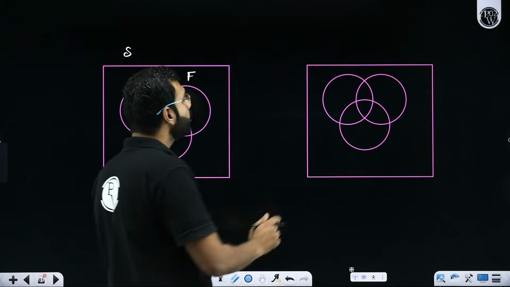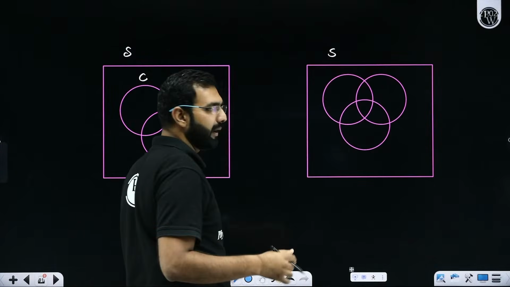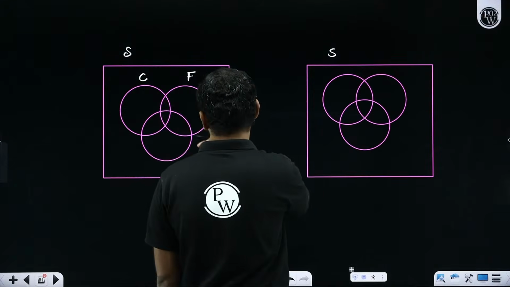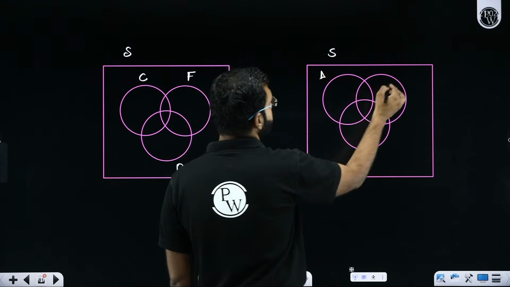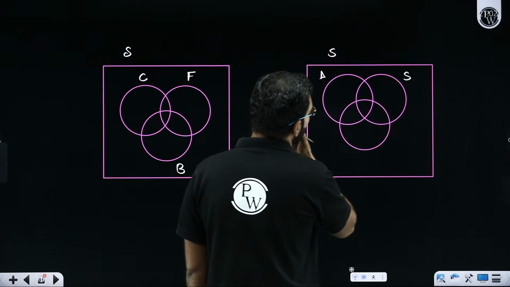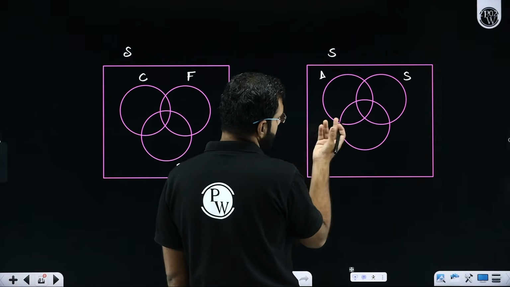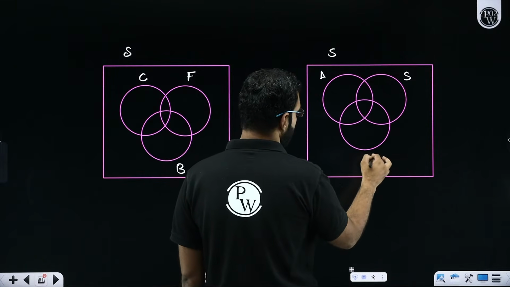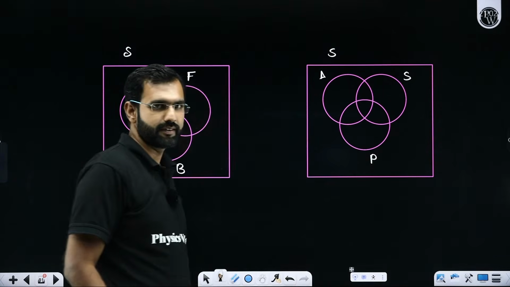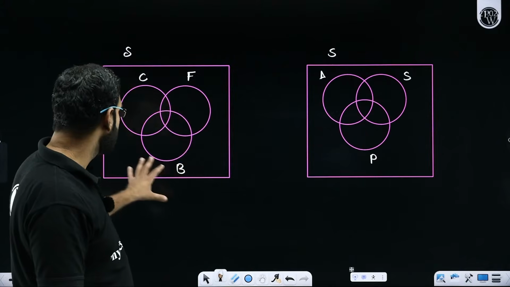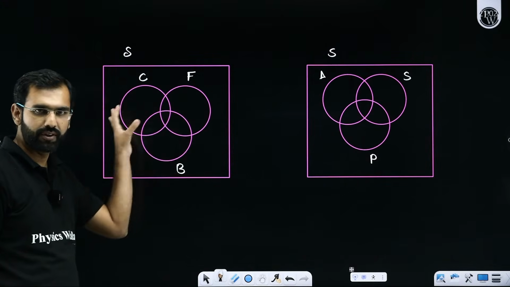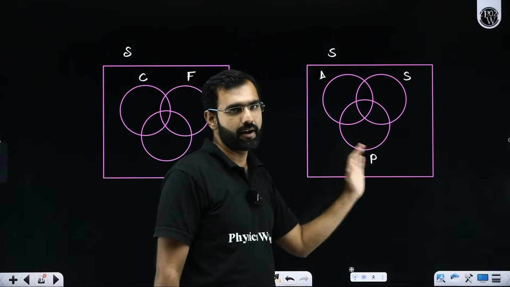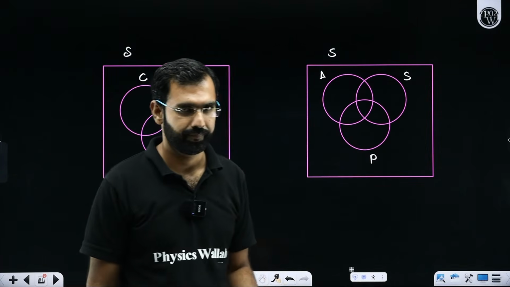Or the same pool of students I am classifying based on the kind of activities they do. For example, let's say dancing, skits, I mean plays, or what can be another activity? Let's say painting, right? So these are the 3 activities. The same pool of students are classified based on the games they play, and the same pool of students are classified based on the activities they perform.